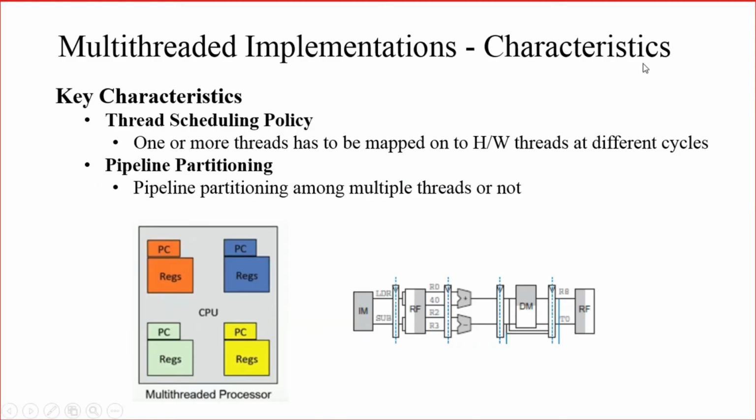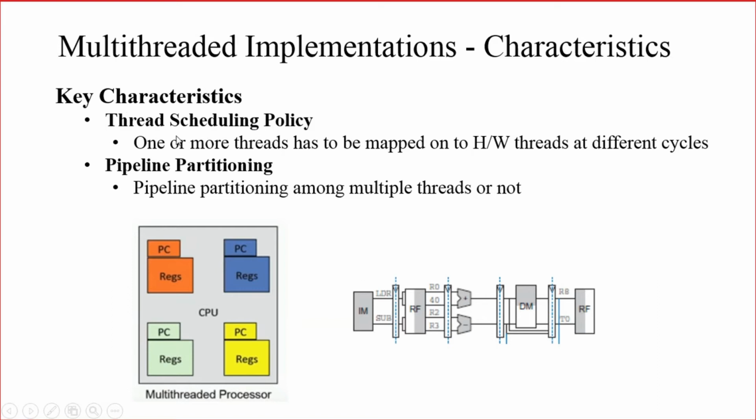What are the characteristics of a multi-threaded implementation? There are two main characteristics for multi-threaded implementation. Based on these characteristics only, the various multi-threaded processors are designed. The first characteristic is known as thread scheduling policy. What do you mean by that? From the name itself, you will get the idea how the threads are scheduled in the processor.